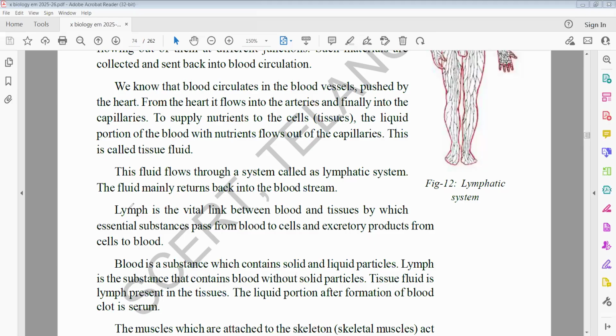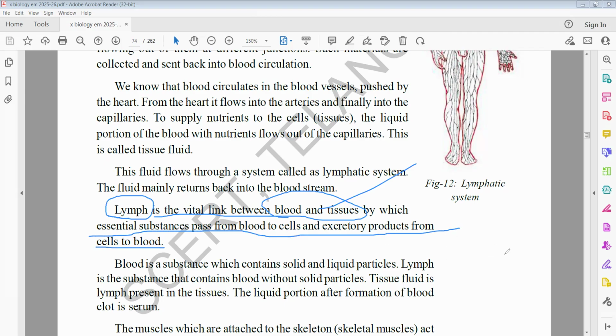It is a connecting link between blood vessels and tissues. So here it is given that lymph is the vital link between blood and tissues, by which essential substances pass from blood to cells and excretory products from cells to blood.